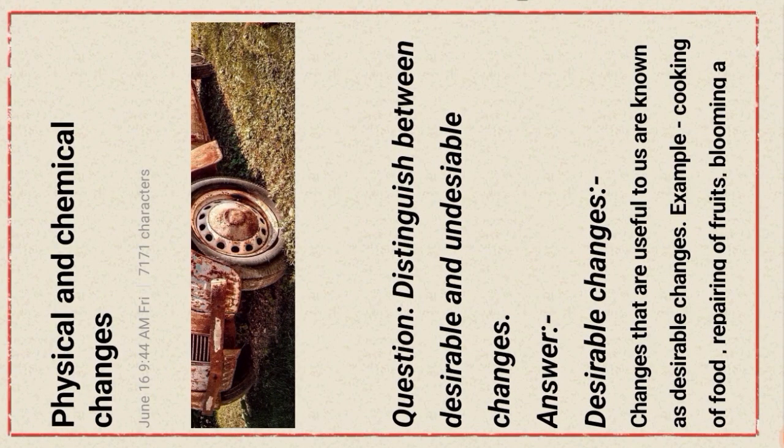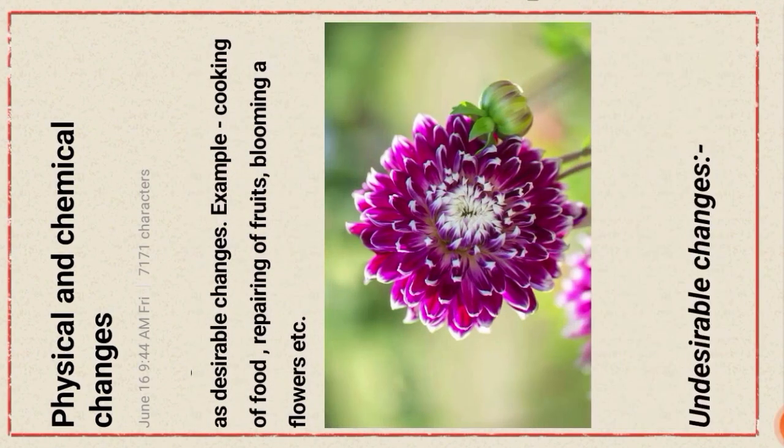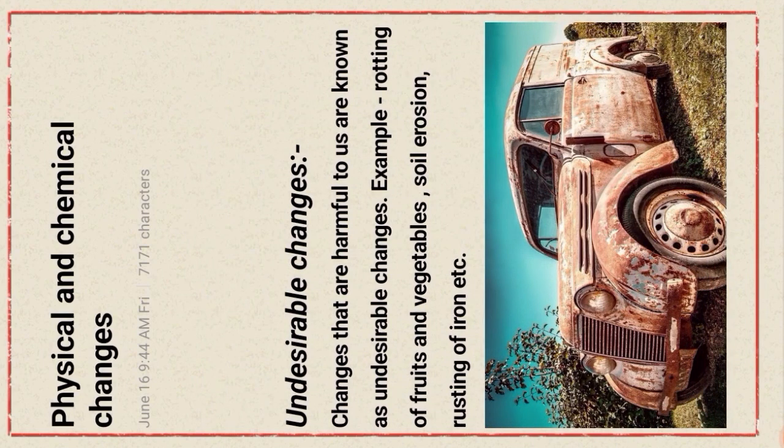Now the difference between desirable and undesirable changes. Okay, changes that are useful to us are known as desirable changes, for example cooking of food, ripening of food, blooming of flowers, etc. Okay, next part, undesirable change. Changes that are not useful to us are known as undesirable changes. Examples: rotting of fruits and vegetables, soil erosion, rusting of iron, etc.